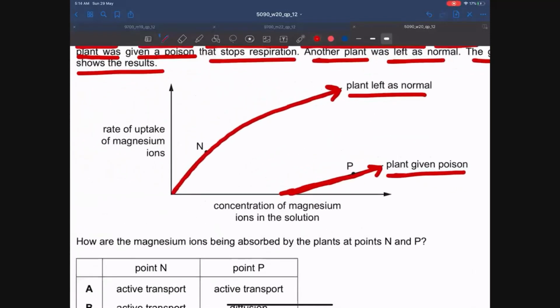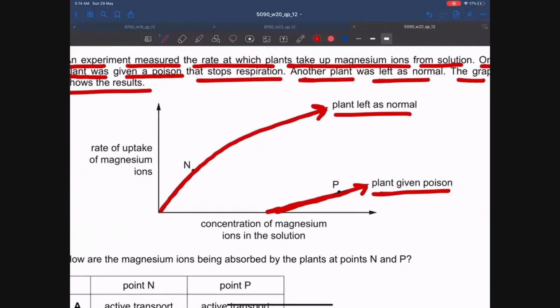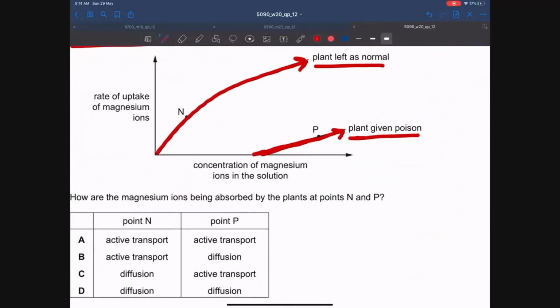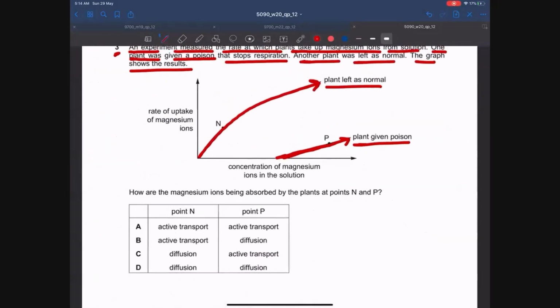However, at N, active transport is occurring. That's why the rate is very high. Whereas at P, active transport is not occurring since respiration cannot occur. Energy is not there to support active transport. So at point P, the ions are taken up by the cells by diffusion.